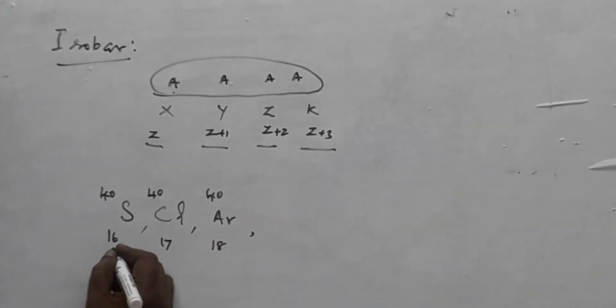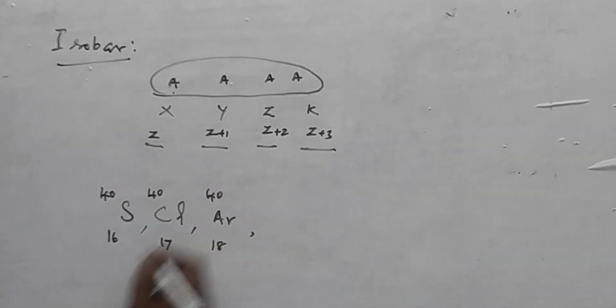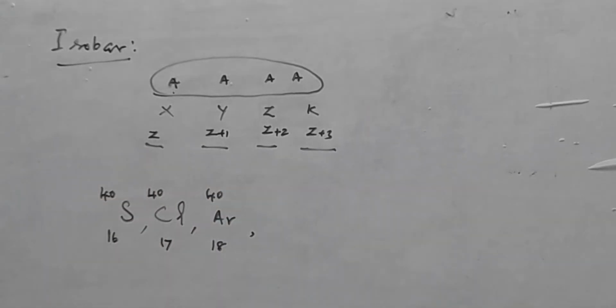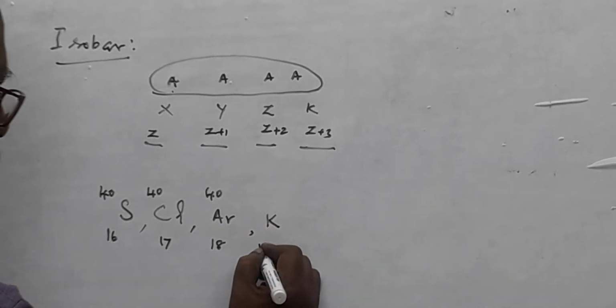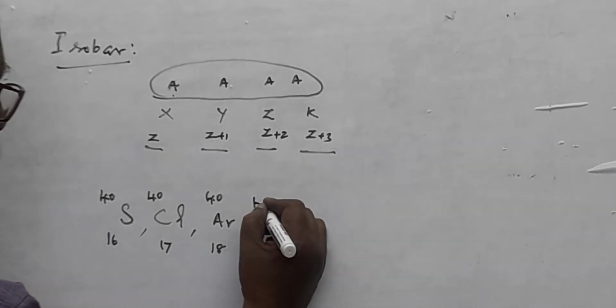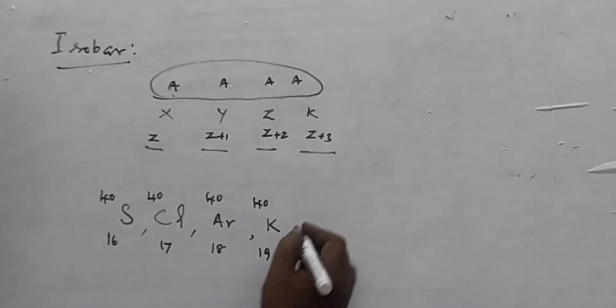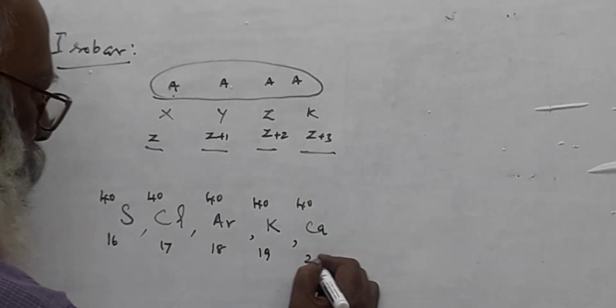That is, here Z is varied, but A is constant. 40 is the atomic mass number, which is constant. Then we can say potassium, 19 40, and then last one, calcium, Ca, this is 40, here 20.